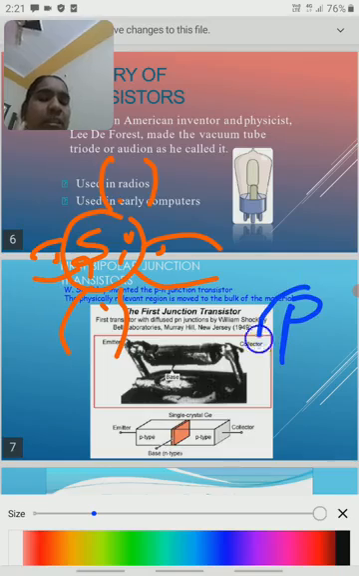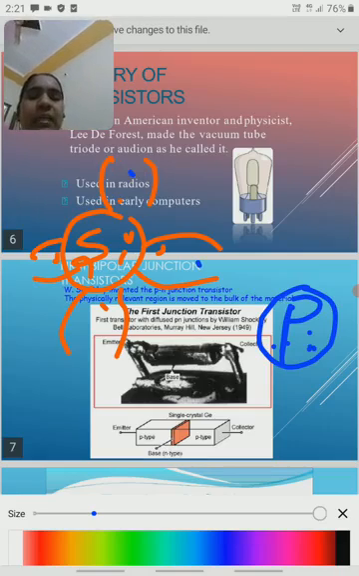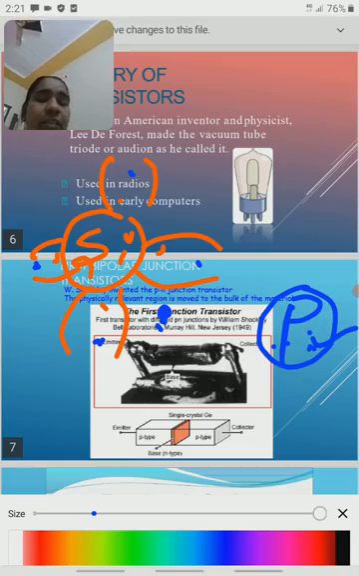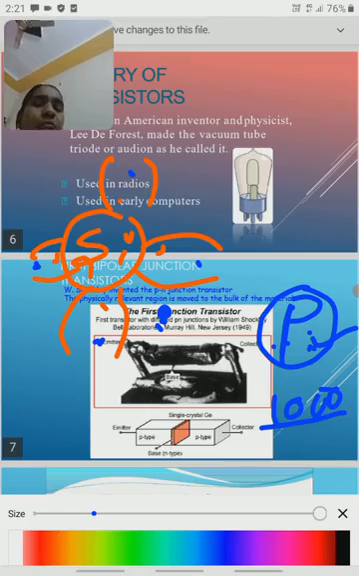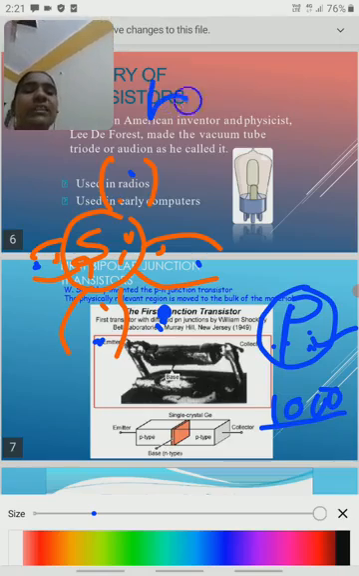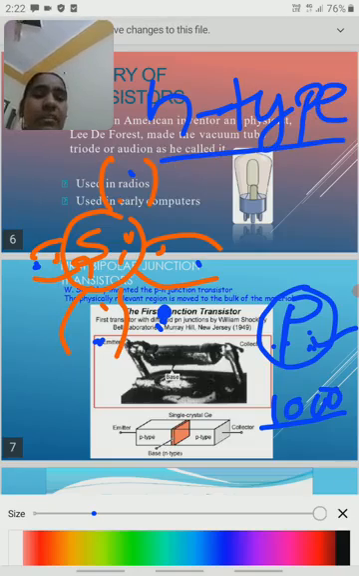phosphorus is a fifth group element. If we add this phosphorus to silicon, phosphorus gives 5 electrons, but silicon requires only 4 electrons. So one extra electron is present. If you take one atom, one extra electron is free. If we add some 1000 atoms, automatically we have 1000 free electrons. This type of material is called an N-type semiconductor. Donor. So N-type semiconductor.